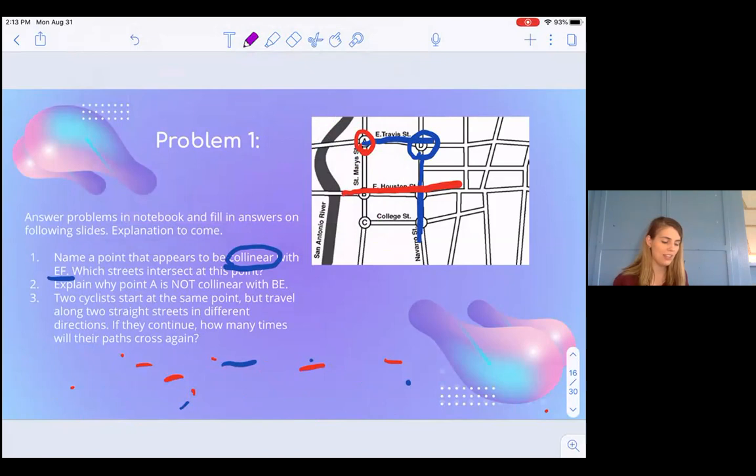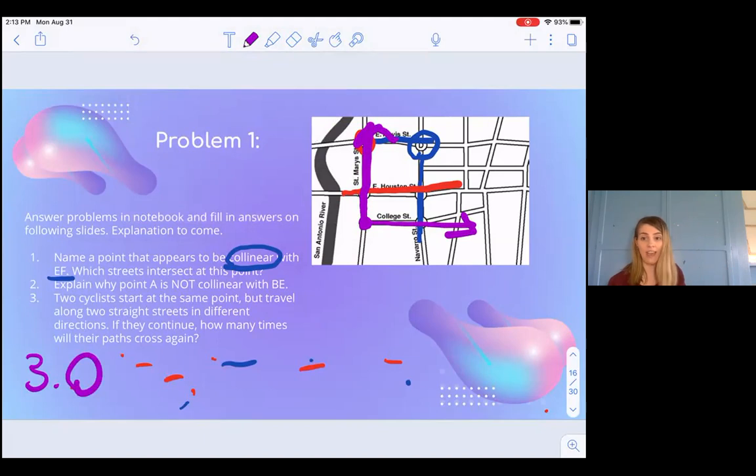So let's imagine that they left from C. And let's say that one bike decided to go straight up the street, and this other one decided to go down College. Notice that these lines are going in different directions, and the point where they started is the only place where those lines are going to touch. So the answer to number 3 is 0 times. They're never going to interact again.